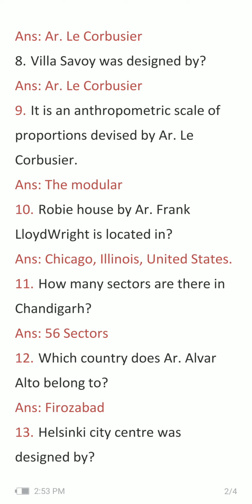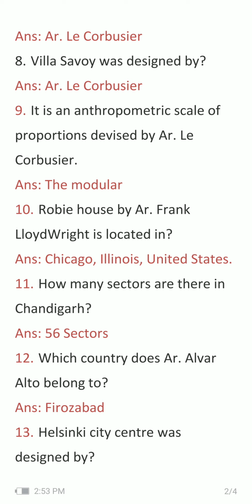And what are the 5 points of architecture? I think you all must be aware about. No need to explain it. Question number 9 is it is an anthropometric scale of proportions devised by architect Le Corbusier, and the answer is the modular. Question number 10 is Robie House by architect Frank Lloyd Wright is located in, and the answer is Chicago, Illinois, United States.